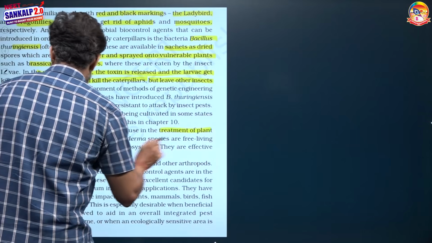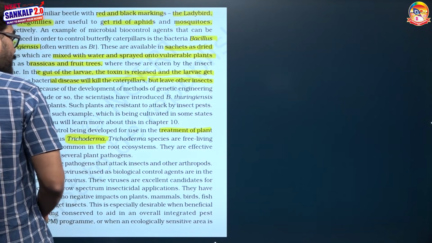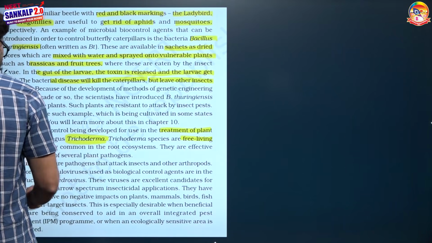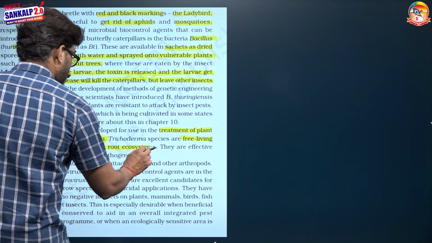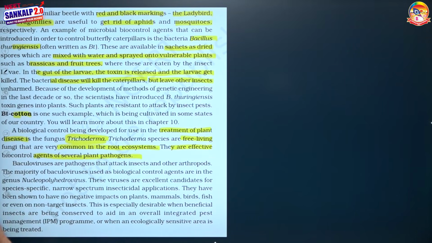For the treatment of plant diseases, Trichoderma fungus is used. Trichoderma species are free living fungi. They are commonly found in the root system. They are effective biocontrol agents of several plant pathogens.